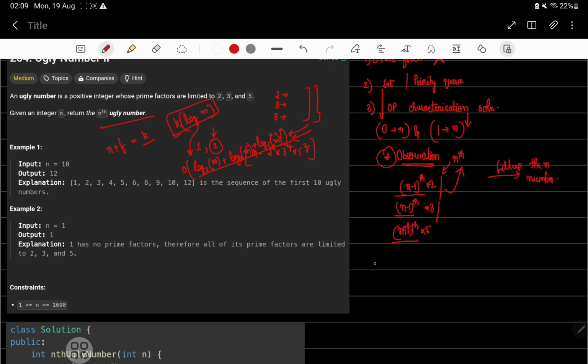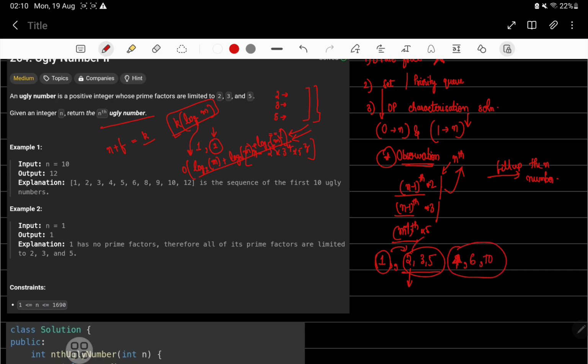Now what we mean by that: first we fill 1, then for 1 we know that the next ugly number will be found by this only, so we just put in 2, 3, 5 also. Now the next ugly numbers will be based on these. Take 2, so 2 into 2 is 4, 2 into 3 is 6, 2 into 5 is 10.